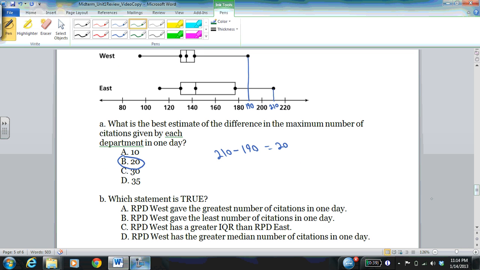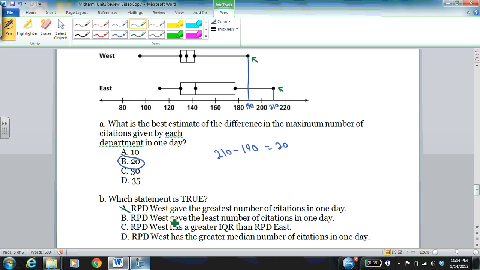Now I want to look at part B. It says which statement is true, and option A is RPD West gave the greatest number of citations in one day. You can look up here at the maximum number of citations each department gave, and it's clear that East, the maximum value of 210, is higher. So that statement's not true because it says West is higher.